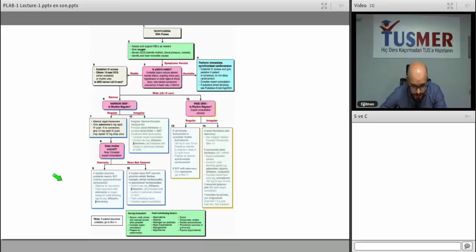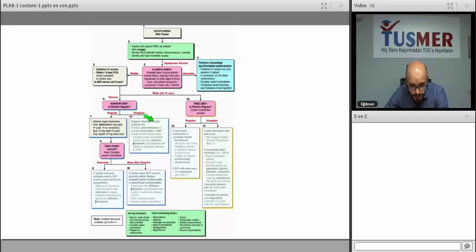Of course, you can give these patients long-acting drugs for long-term therapy to treat recurrence: diltiazem or verapamil. Mostly we give diltiazem or verapamil. Beta blockers are not used that much in supraventricular tachycardia in clinical practice. If the rhythm doesn't convert, it can be other diseases, not very important.